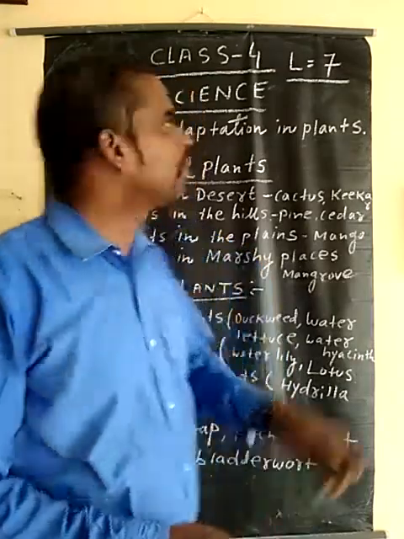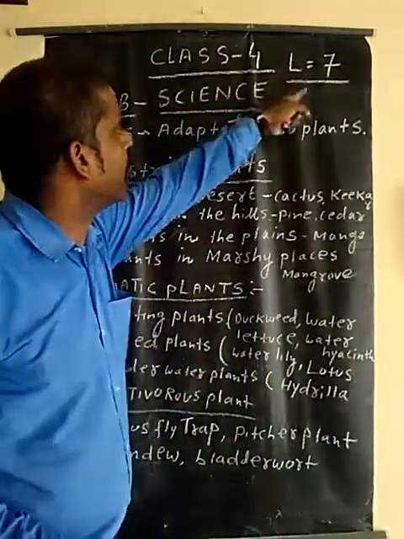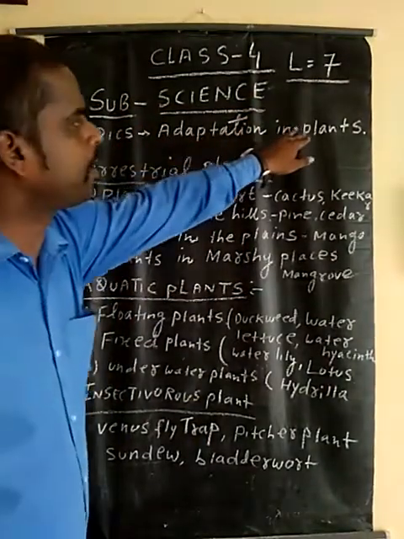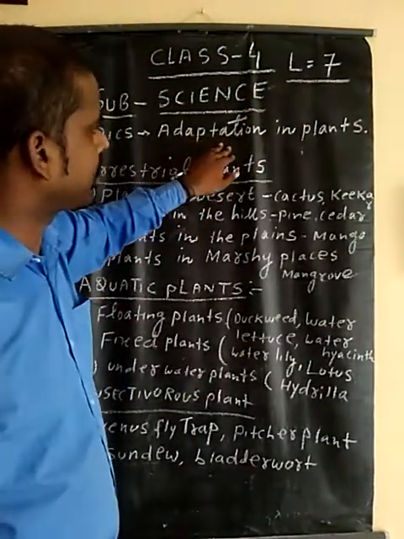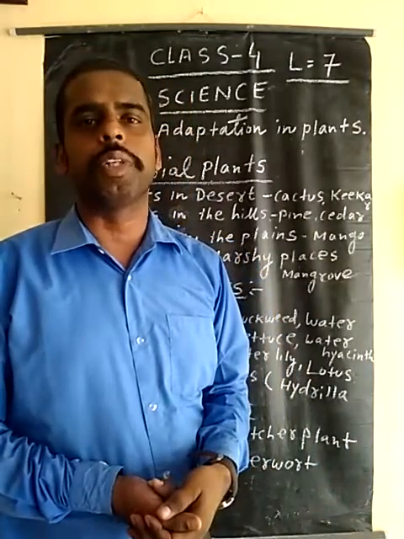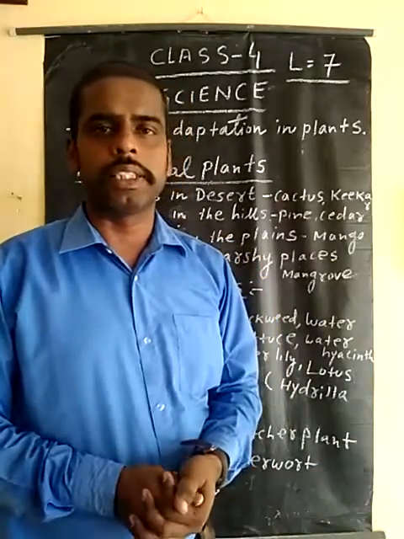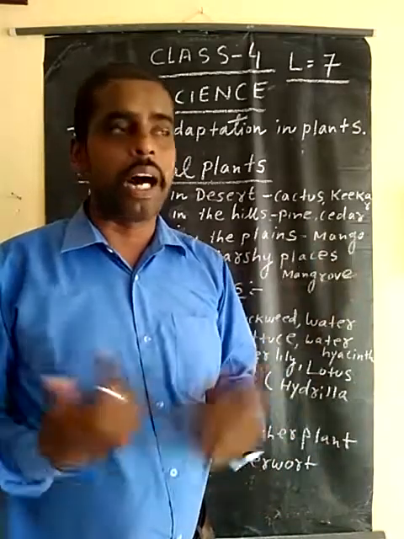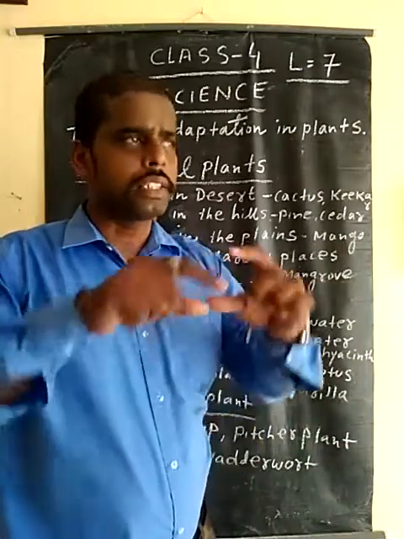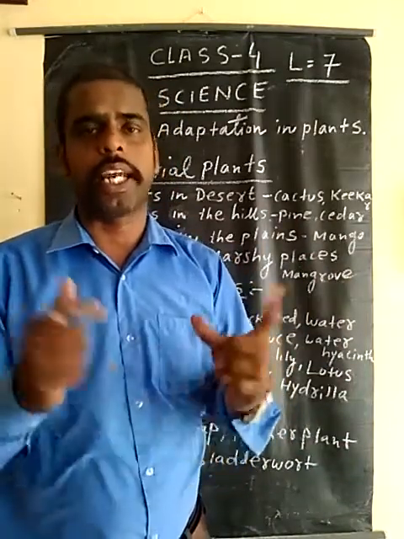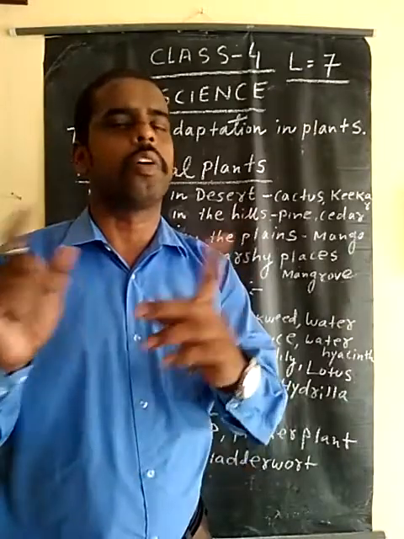Today I am going to teach you class 4, lesson 11, subject science, topic adaptation in plants. You know what is adaptation? Suppose you live in your home, it is your adaptation because at home you get all the suitable things like food, a house to live in, and this earth gives you air also. Your home is like an adjustment, and that is an adaptation.